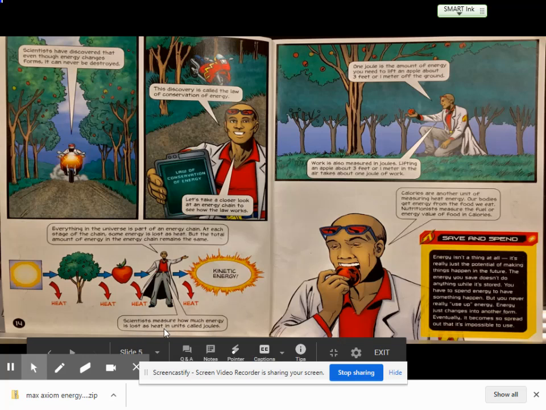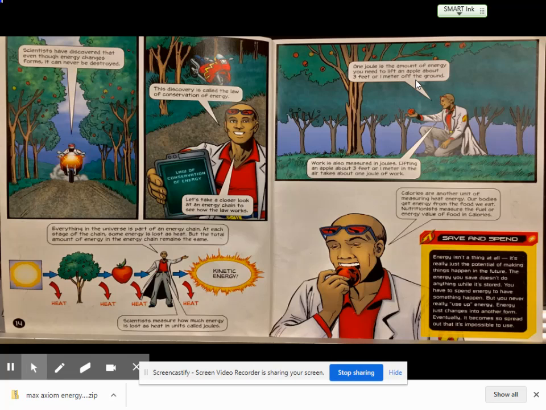Scientists measure how much energy is lost as heat in units called joules. 1 joule is the amount of energy you need to lift an apple about 3 feet or 1 meter off the ground. Work is also measured in joules. Lifting an apple about 3 feet or 1 meter in the air takes about 1 joule of work. Calories are another unit of measuring heat energy. Our bodies get energy from the food we eat. Nutritionists measure the fuel or energy value of food in calories.